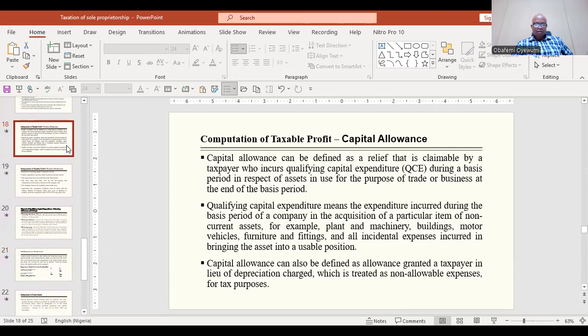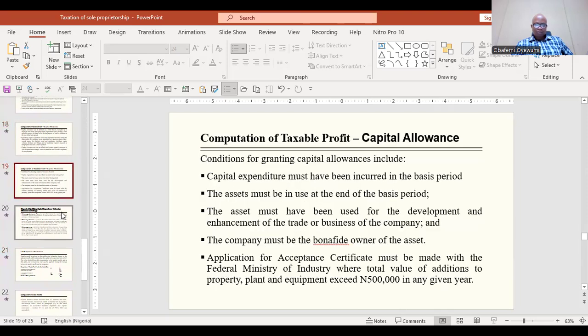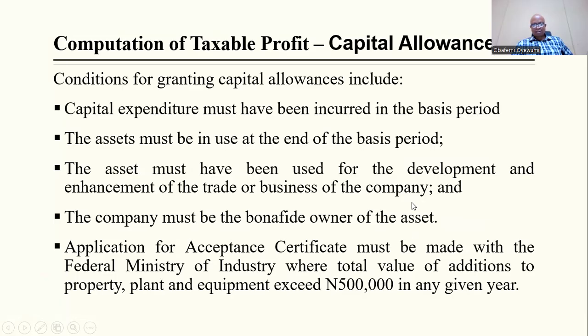Just a minute. We talk about capital allowance, taxable income, so taxable capital allowance. I must have skipped this, let me just bring it back. So we have conditions for granting capital allowances. Capital expenditure must have been incurred in the basis period. The assets must be in use at the end of the basis period, and used for the development and enhancement of the trade or business of the company.